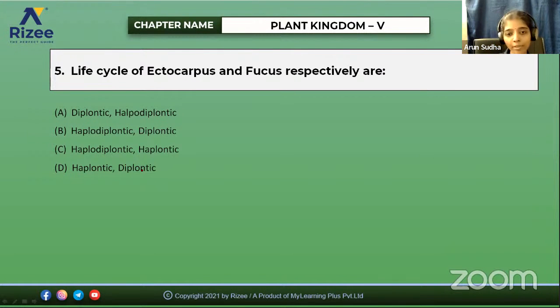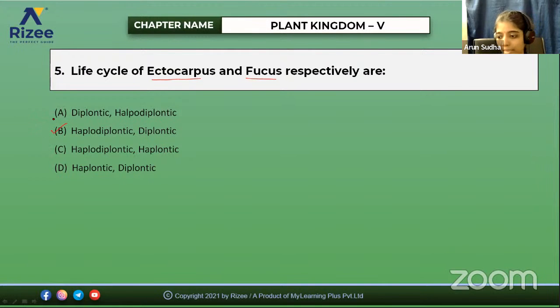Life cycle of Ectocarpus and Fucus respectively. I hope you remember that we saw there are some exceptions. Ectocarpus and Fucus, so what will be the answer? Yeah, option B. Good. In Ectocarpus it is haplodiplontic and in Fucus it is diplontic.